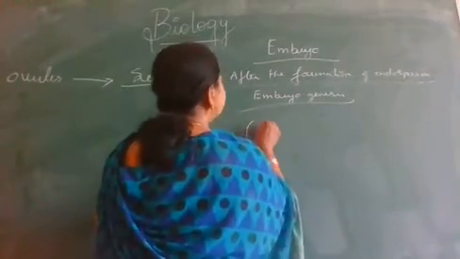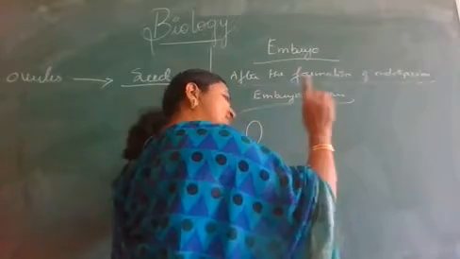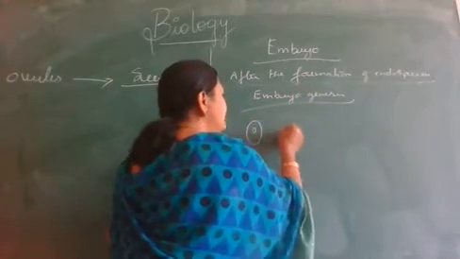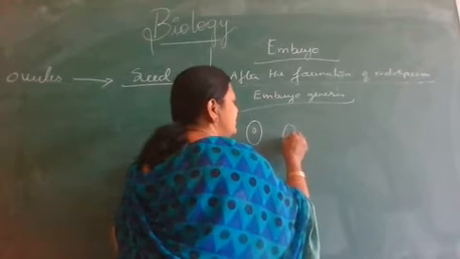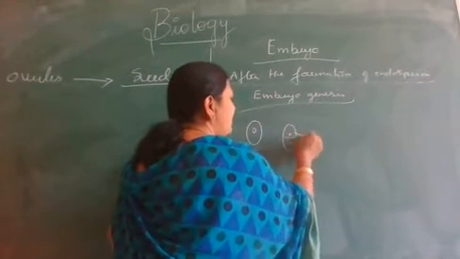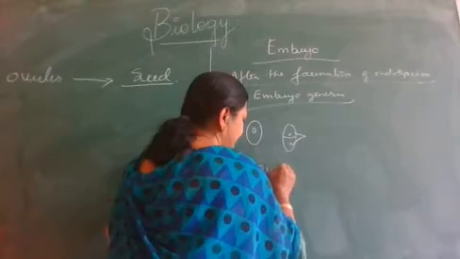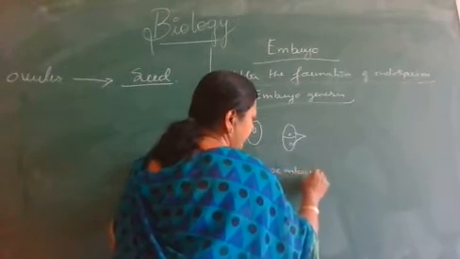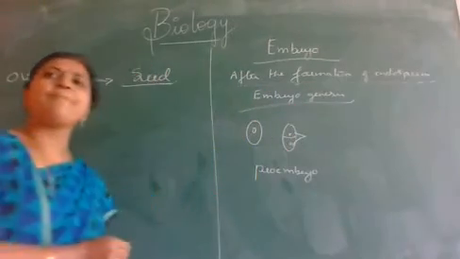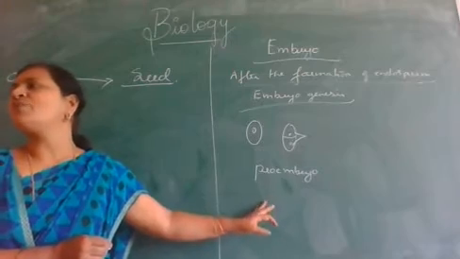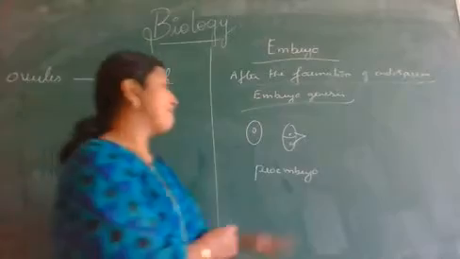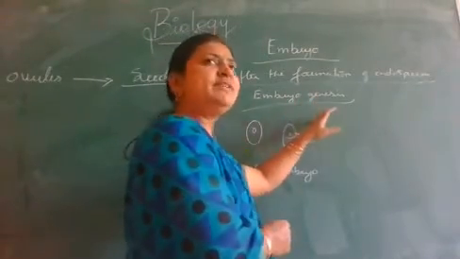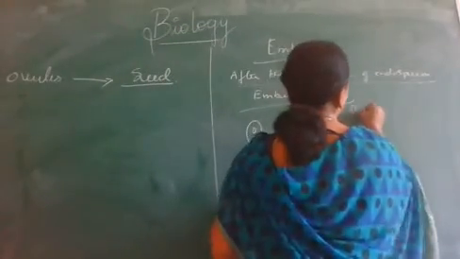As we know, the zygote is a single cell. Now, this zygote undergoes mitosis that results in the two-celled proembryo stage. This becomes a proembryo stage. Look here, this is in the case of dicots.